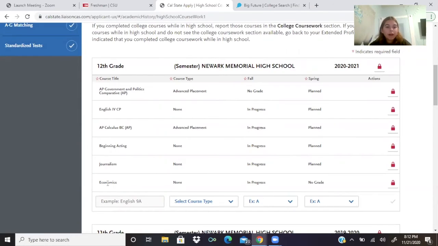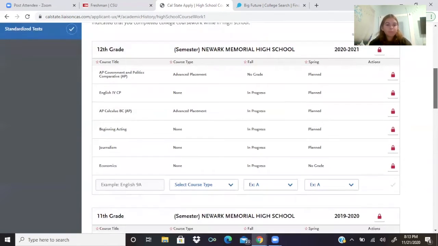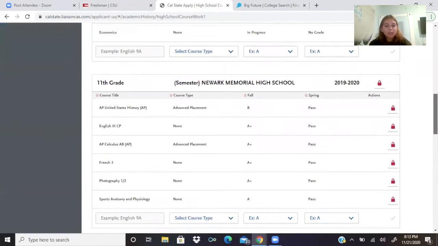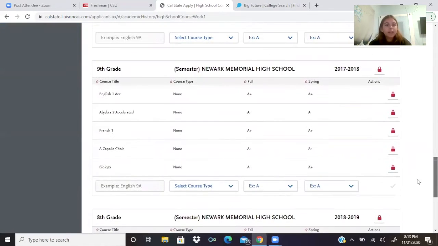But see, for economics, it's in progress, but I have no grade in the spring because I'm taking economics for the first semester and then AP Gov for second semester. So it's going to be no grade in fall and planned in spring. Next, we have 11th grade. So you're just going to put in 10th grade and 9th grade.